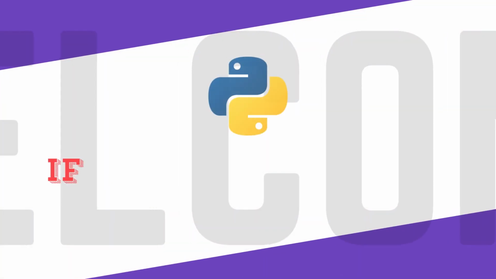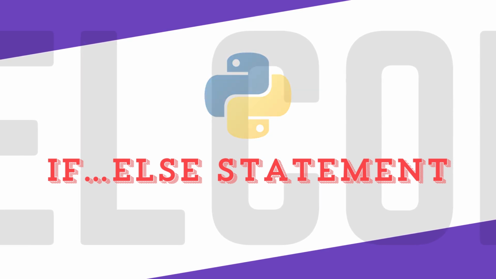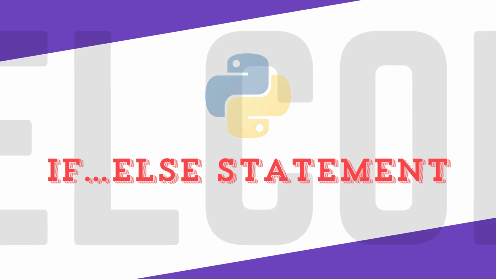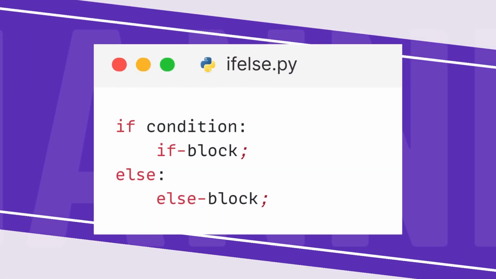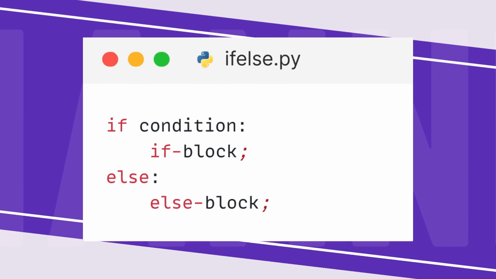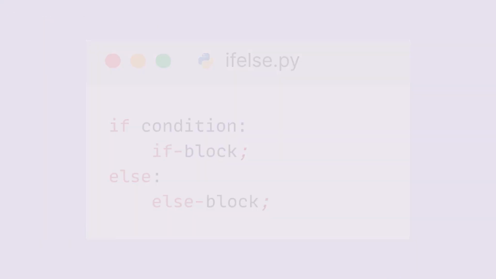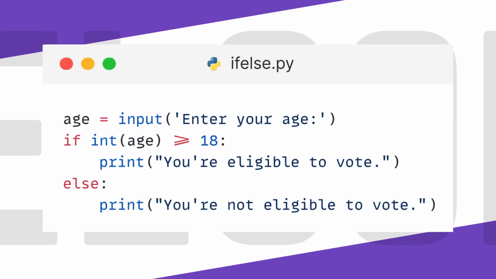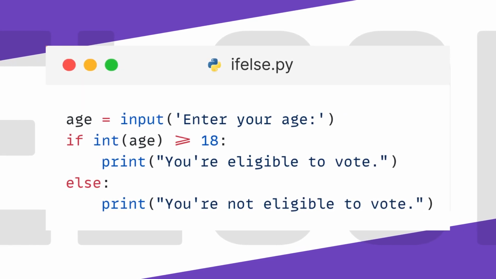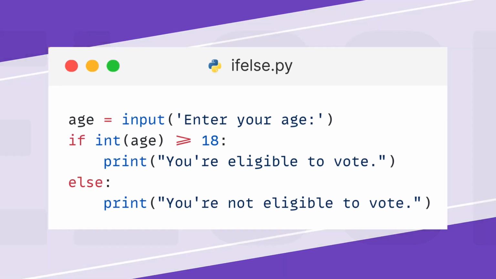Python if-else statement. Typically, you want to perform an action when a condition is true and another action when the condition is false. To do so, we use the if-else statement. The following shows the syntax of the if-else statement. In this syntax, the if-else will execute the if block if the condition evaluates to true. Otherwise, it will execute the else block. The following example shows you how to use the if-else statement. In this example, if you enter your age with a number less than 18, you will see the message "You are not eligible to vote", like this.